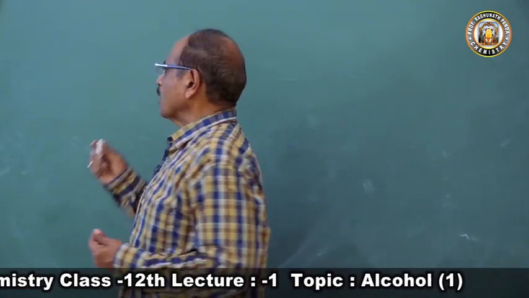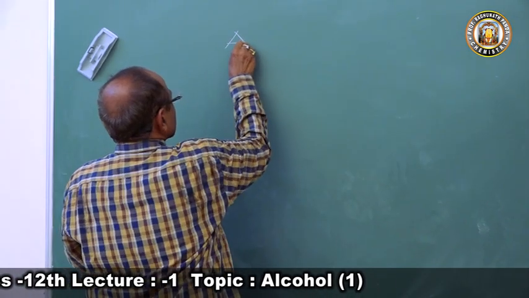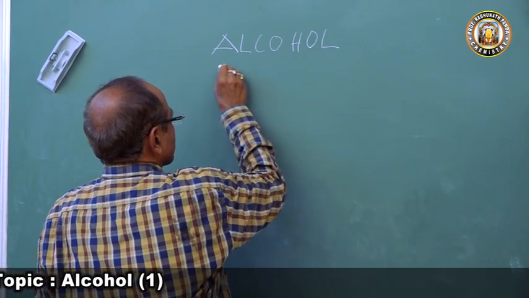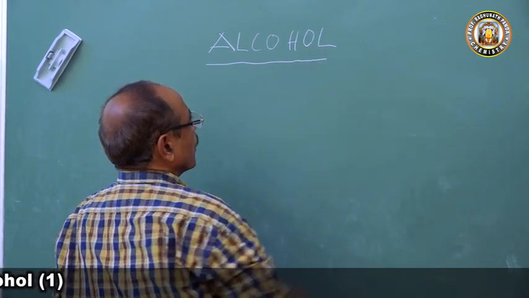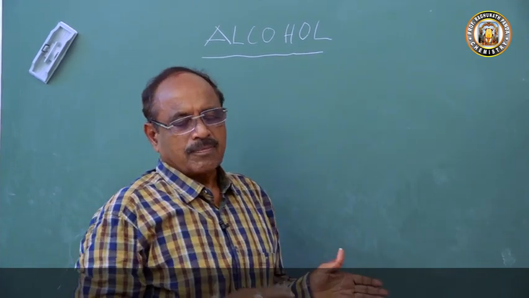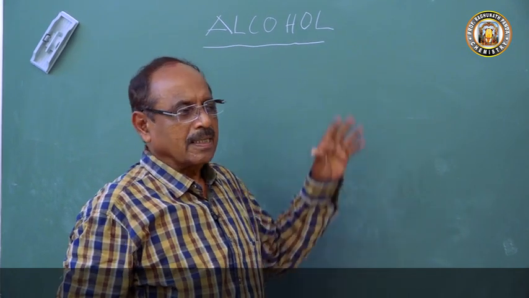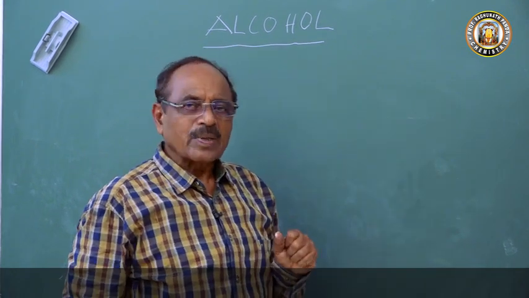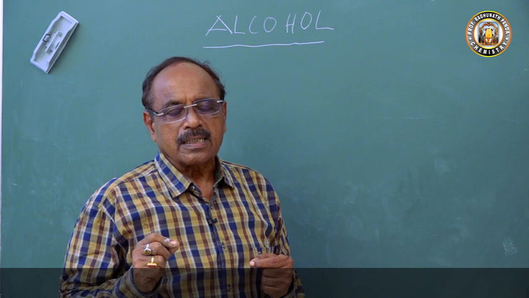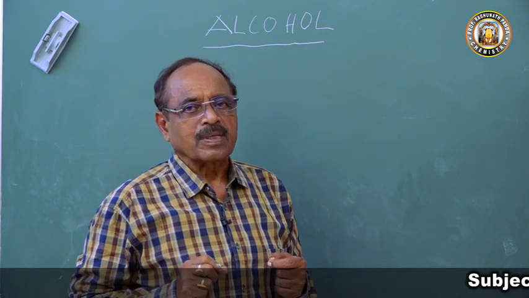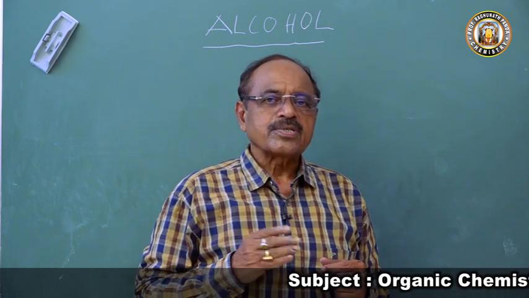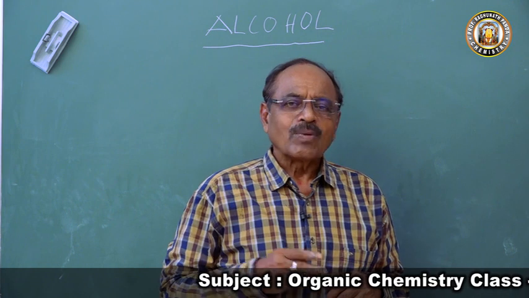Now the question comes: alcohol. This is a very important compound. It is a crossroad of organic chemistry. Almost all organic compounds, their preparation or properties, are much related to alcohol. So now the question comes, what is an organic compound? It is a derivative of hydrocarbon. All organic compounds are either hydrocarbons or derivatives of hydrocarbon. Then what is a derivative?